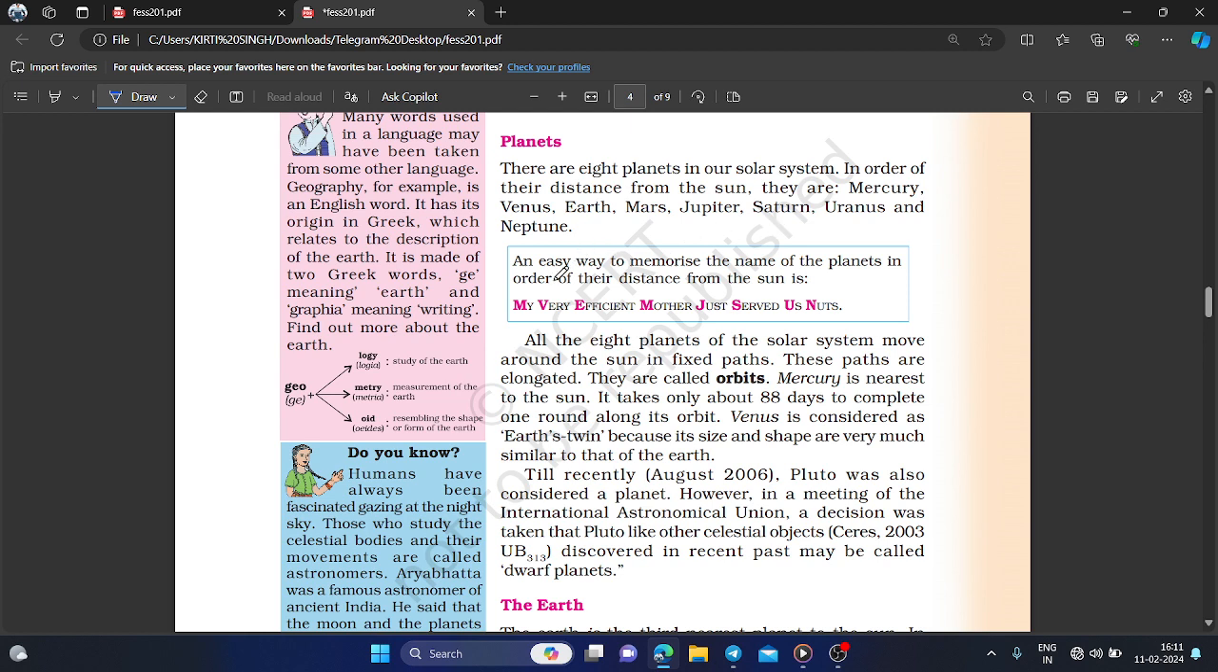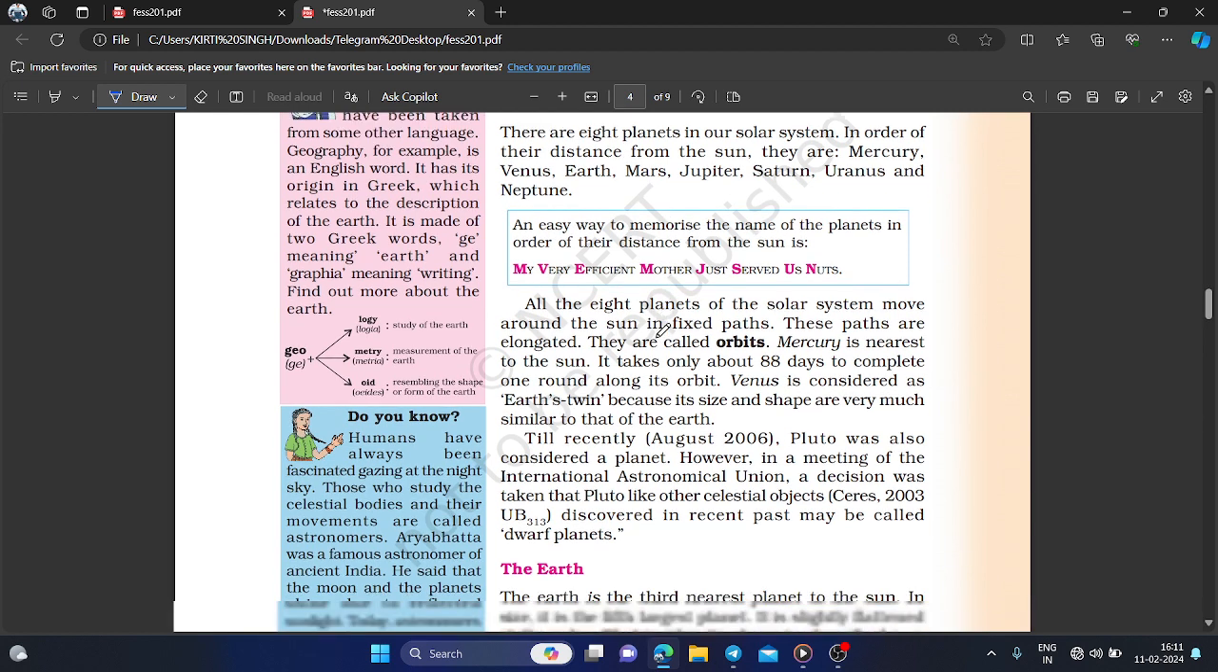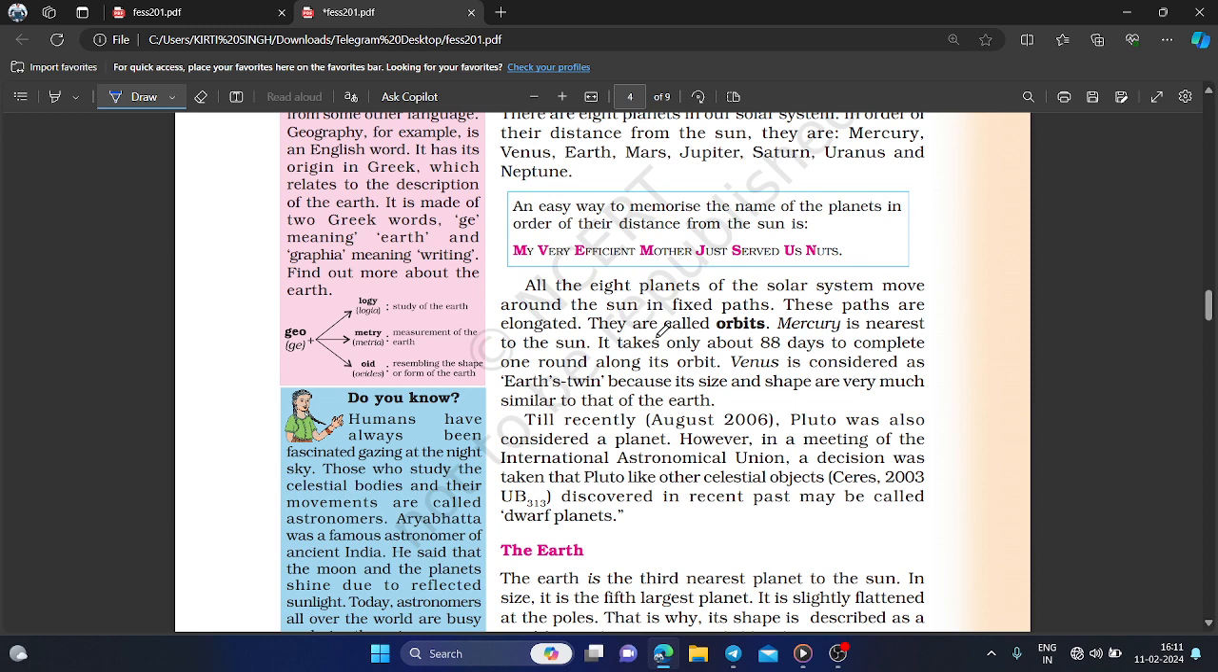So it is an easy way to memorize the names of the planets in order of their distance from the sun. That's a trick to remember the order of the planets. The trick is: My Very Efficient Mother Just Served Us Nuts.